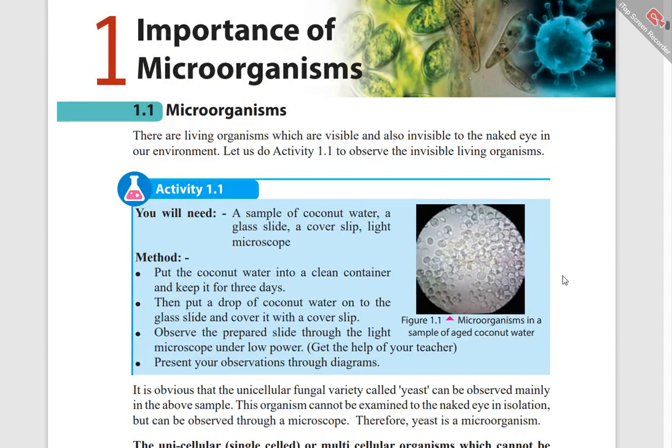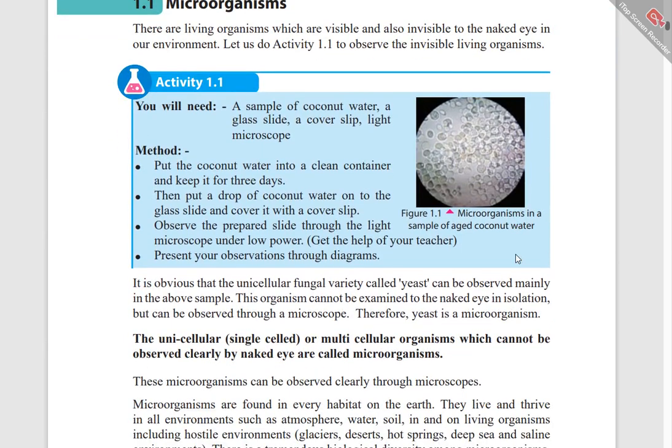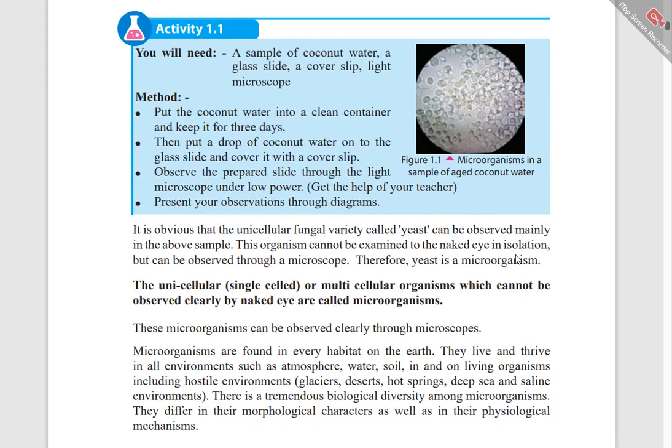In this picture we can see the microorganism named yeast. Yeast can be observed very well in coconut water. These microorganisms cannot be seen with the naked eye in isolation, but can be observed through a microscope.